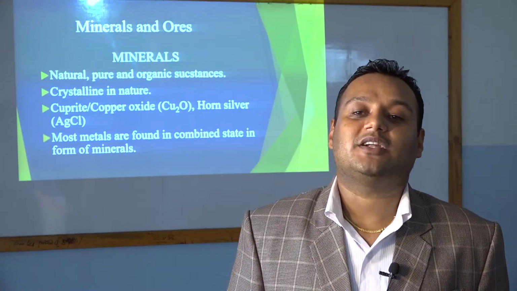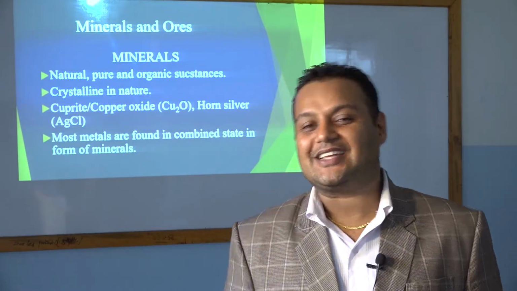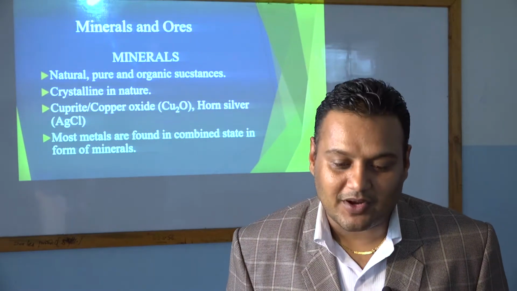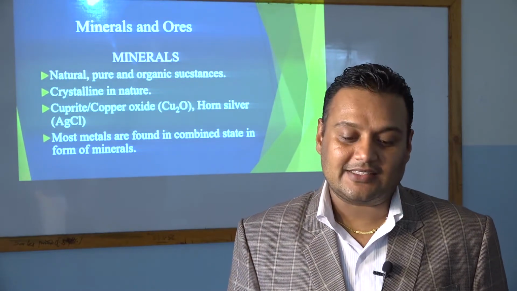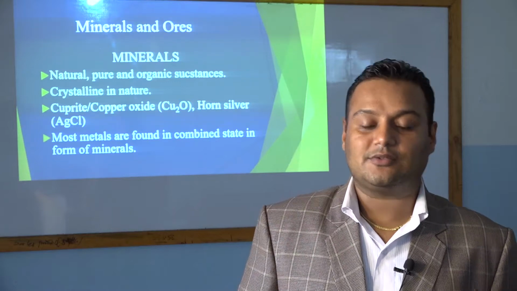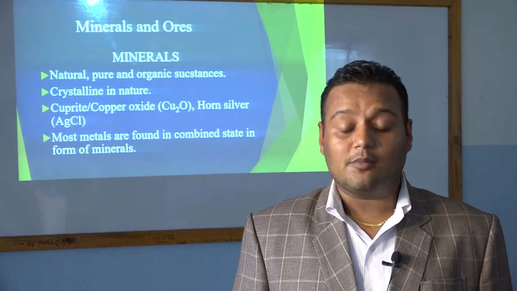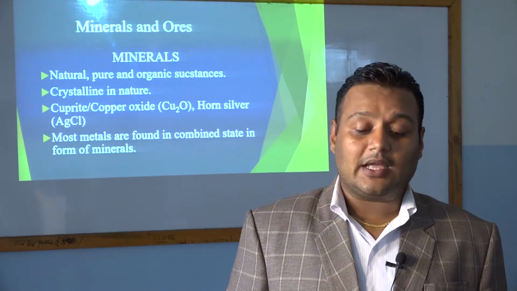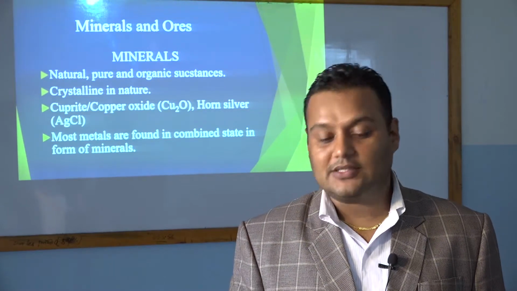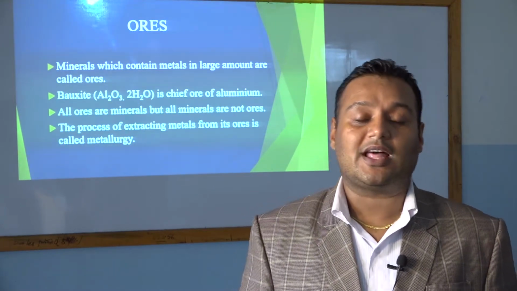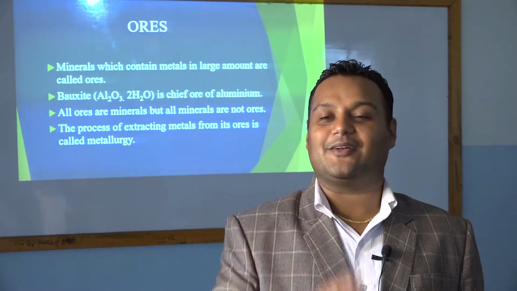We also read about minerals and ores. Ores are also minerals, but all minerals are not ores. Minerals are natural, pure and organic substances. They are crystalline in nature. We read two examples, copper oxide and iron sulphide, and there are many more examples in your book. Metals are found in a combined form, in the form of minerals. Those minerals which contain metals are called ores.